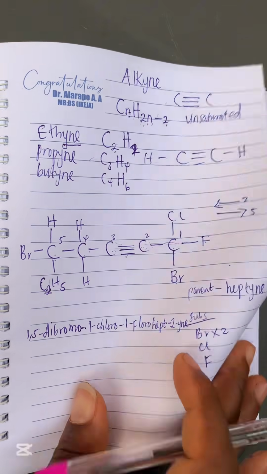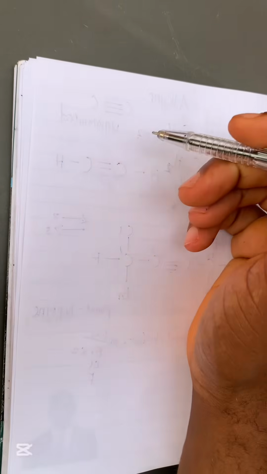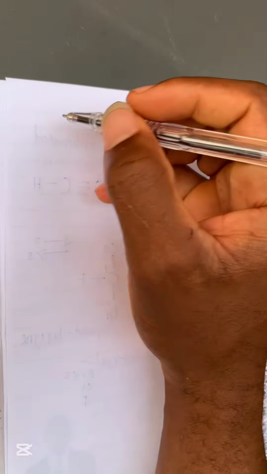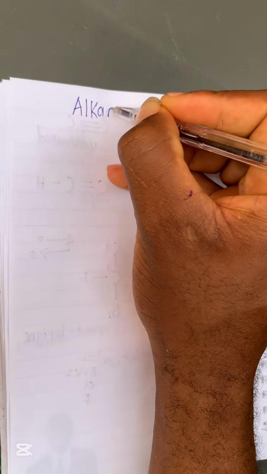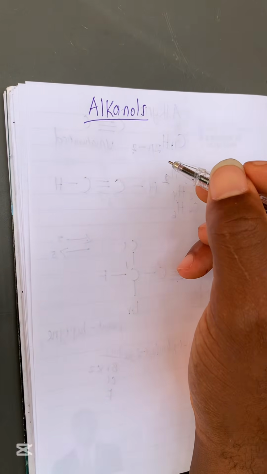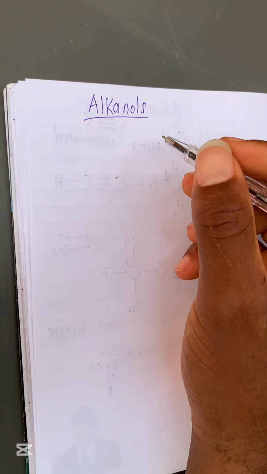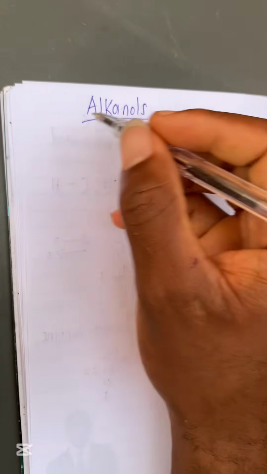So let us move to another homologous series, and this is going to be the last homologous series for this particular video. Then we'll complete everything in part 2. The next homologous series for today is the homologous series of the alkanols. This is very simple. So what is the general formula for the alkanols?